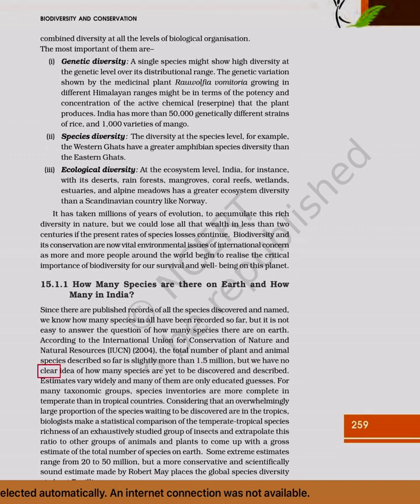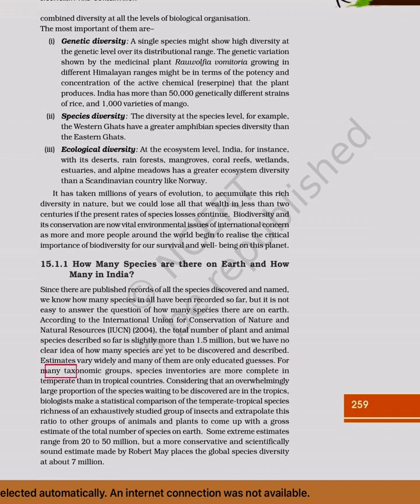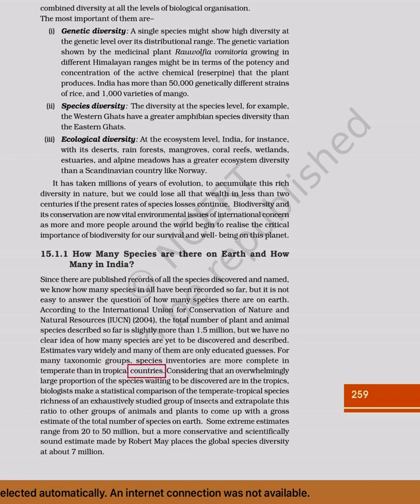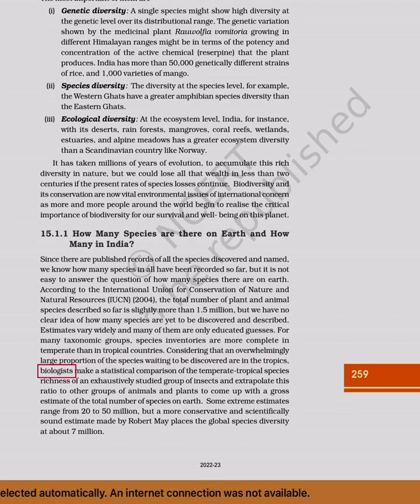But we have no clear idea of how many species are yet to be discovered and described. Estimates vary widely and many of them are only educated guesses. For many taxonomic groups, species inventories are more complete in temperate than in tropical countries. Considering that an overwhelmingly large proportion of the species waiting to be discovered are in the tropics, biologists make a